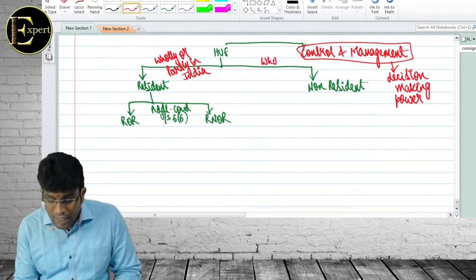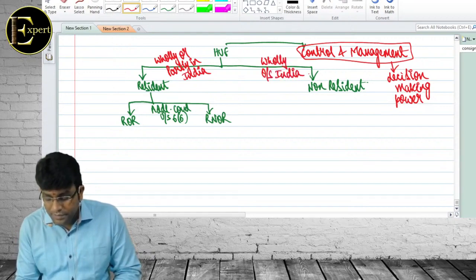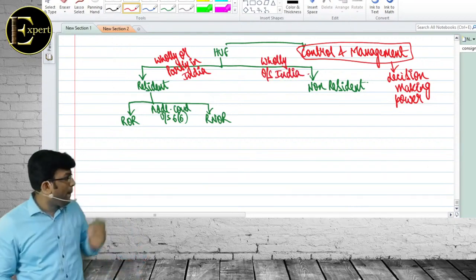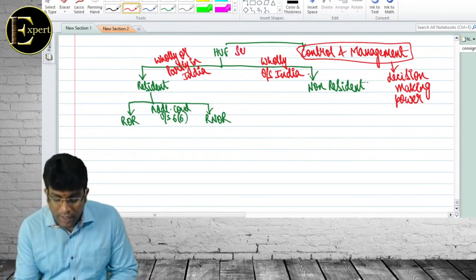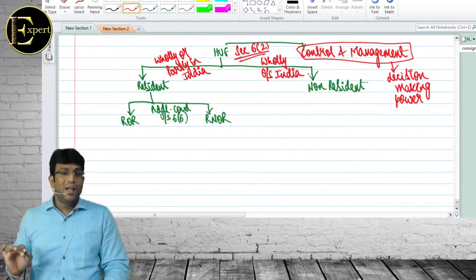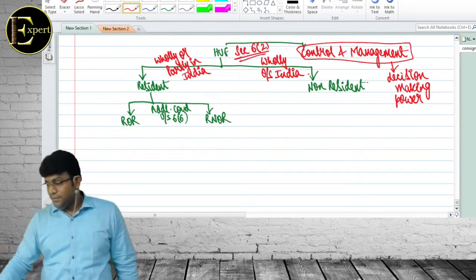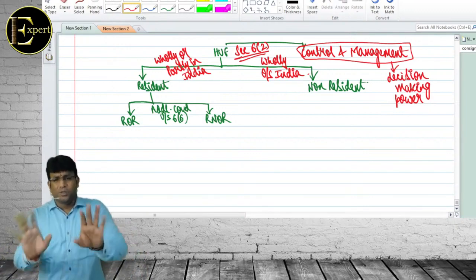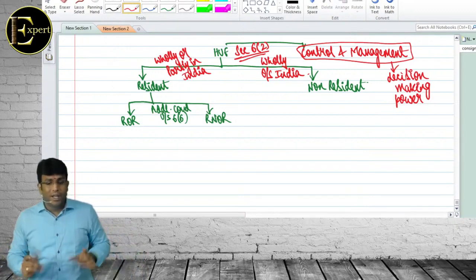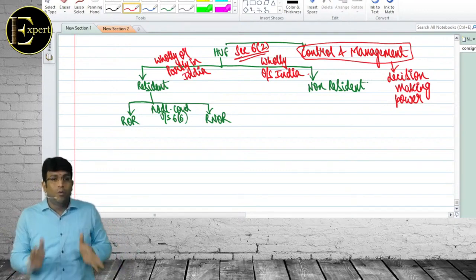And if the control and management is wholly outside India, then we will call it non-resident. So what is our story now? This concept, whatever I wrote here now, is given by section 6, subsection 2. What was the basic condition for an individual? 6.1. Okay, 182, 365, all that you will tell. But section 6, 1. Then with section 6, 2. What does 6.2 say?